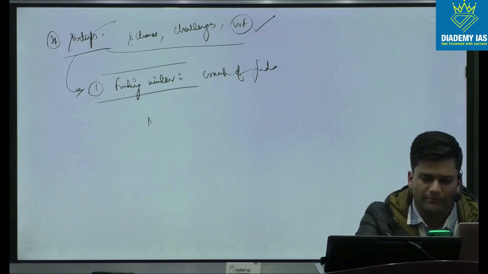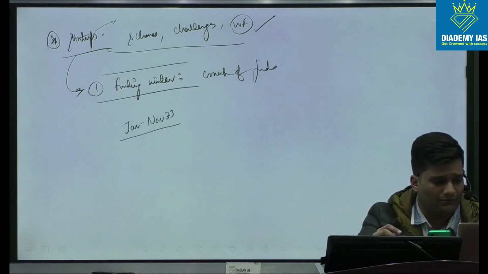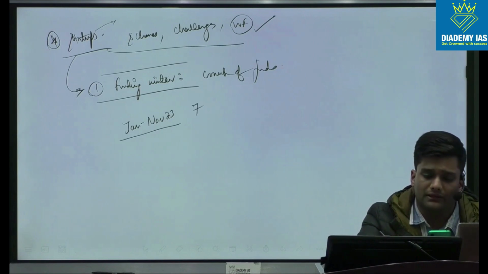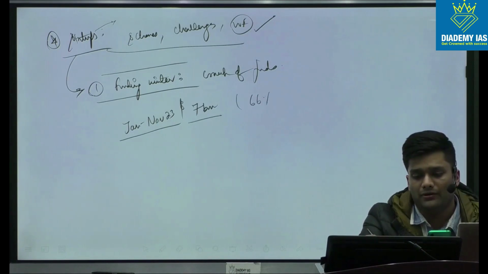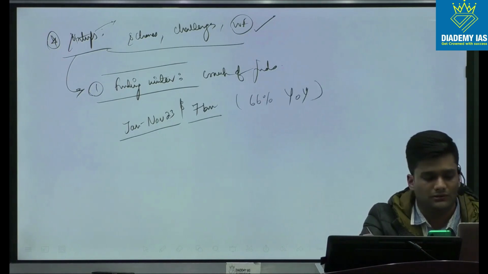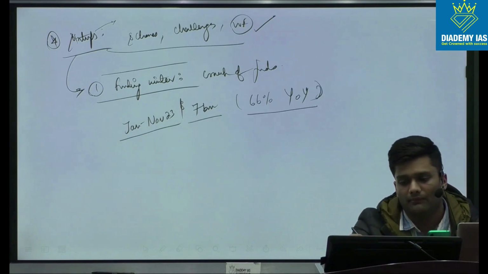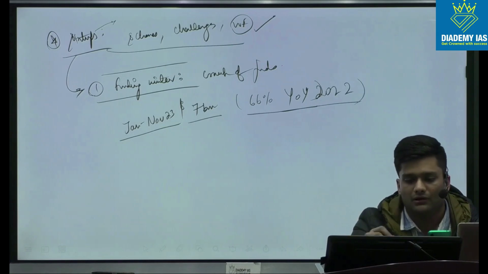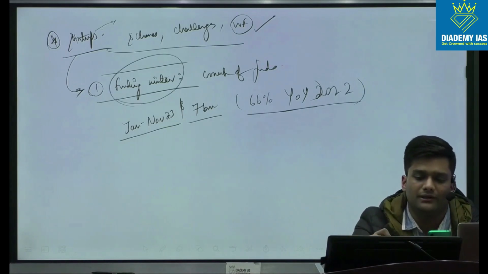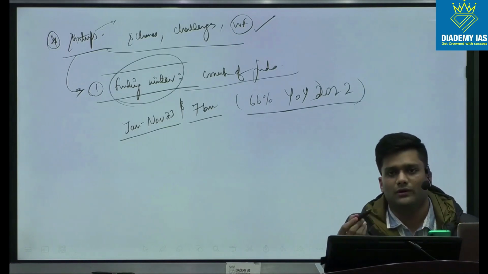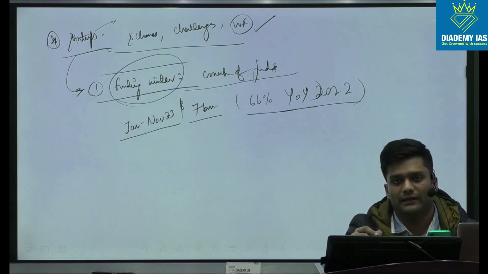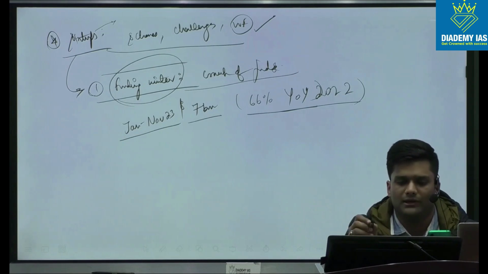Until November 23, from January to November 23, the funding received by startups in India was $7 billion, and compared on a year-on-year basis, this was a 66% fall compared to 2022. So funding winter is basically a concept where startups are facing a crunch of liquid funds. They're not getting enough funds for their investment rounds. This could be